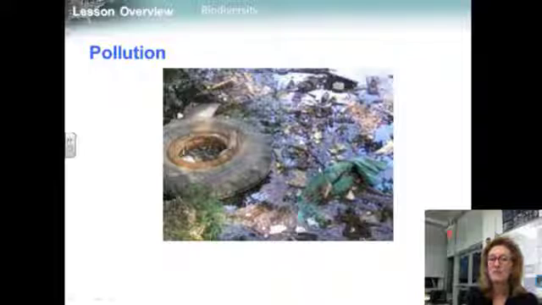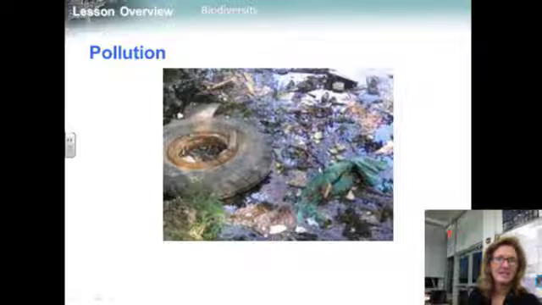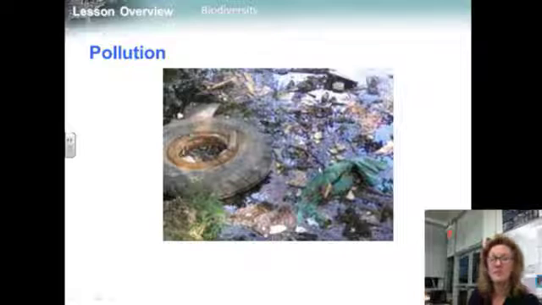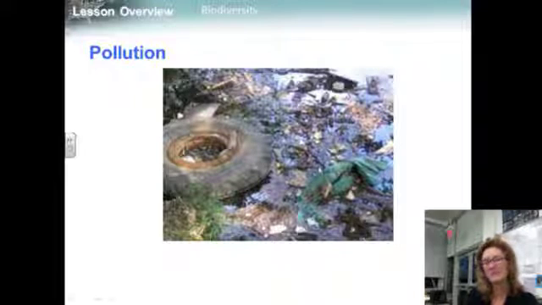Pollution. Many pollutants also threaten biodiversity. DDT, as we talked about before, prevents birds from laying healthy eggs. Acid rain places stress on land and water organisms. Increased carbon dioxide in the atmosphere is dissolved in the ocean, making it more acidic, which threatens the biodiversity in marine ecosystems too.